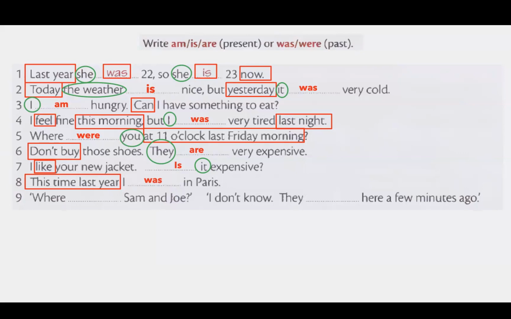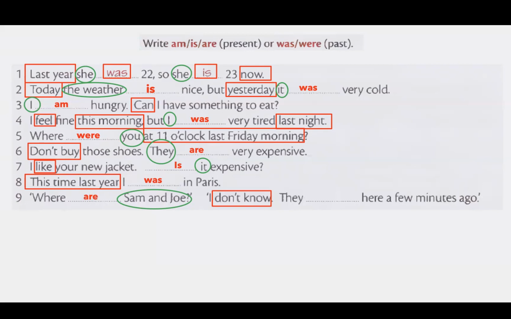Number 9, where Sam and Joe? And the answer says I don't know. So the answer is in the present tense. So this means the question should also be in the present tense. The subject is Sam and Joe. Instead of Sam and Joe, which pronoun would you use? I, you, he, she, it, we, they. Which pronoun do you use? Subject pronoun. So you should use they, Sam and Joe. And it is present. So they are. It's a question. Where are they? Where are Sam and Joe?